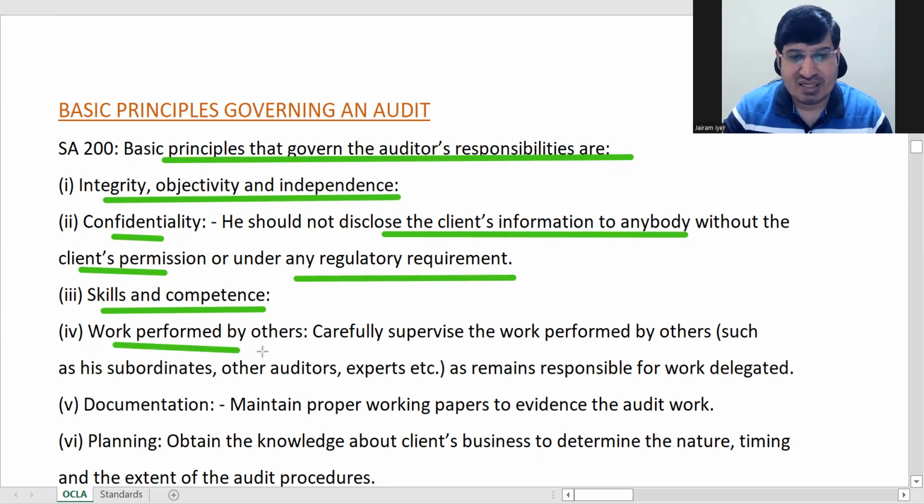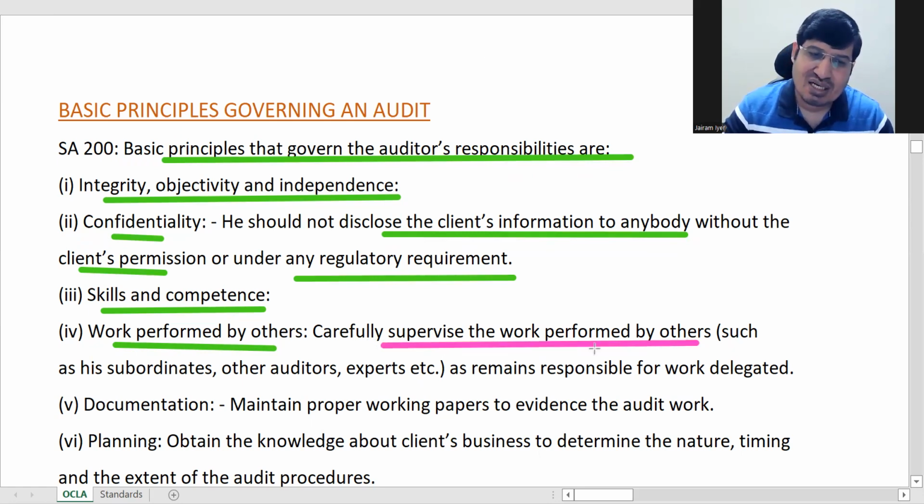Work performed by others. Now as we know, the auditor cannot do everything himself, right? He will have a team, so he should carefully supervise work performed by others. Others means who will come?